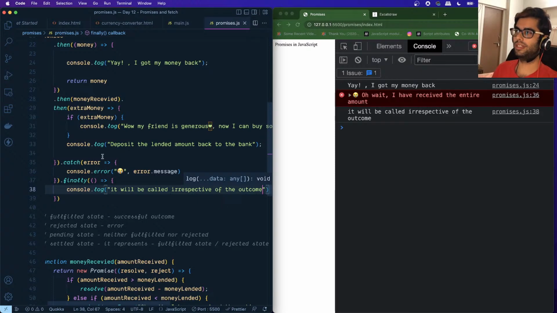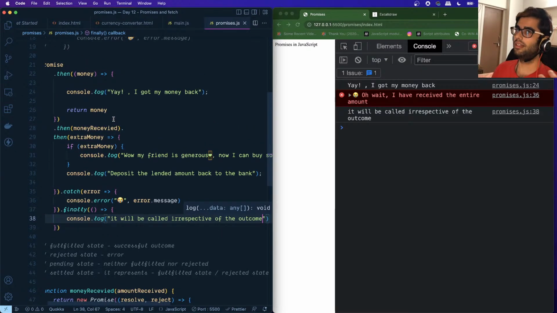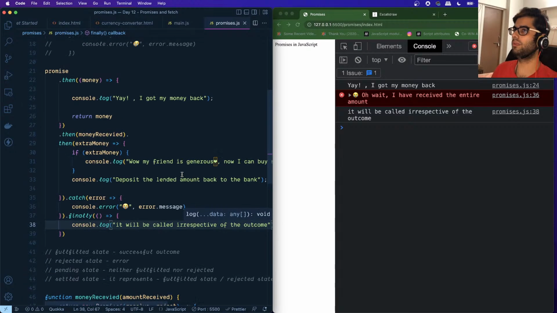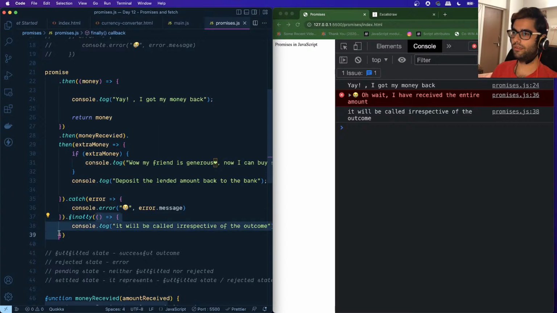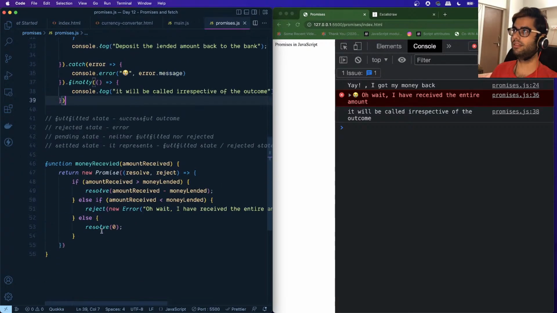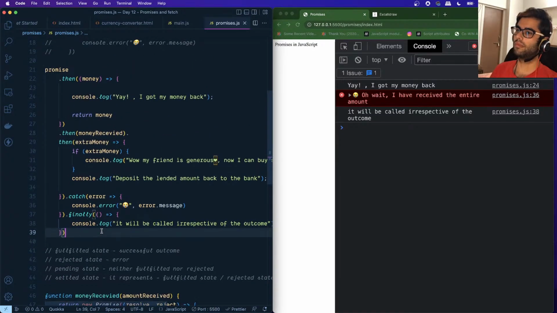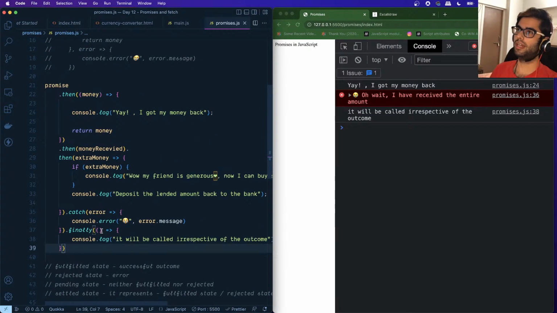So whether there was an error or whether the promise was resolved successfully, irrespective of what happens with that promise, the callback function which is provided to the finally function is always called, whether the promise was resolved or rejected. Okay. So this is another concept which you guys need to know with respect to promises.